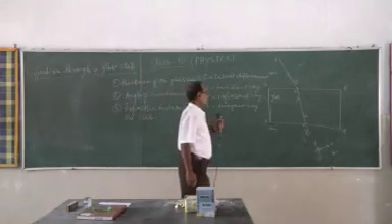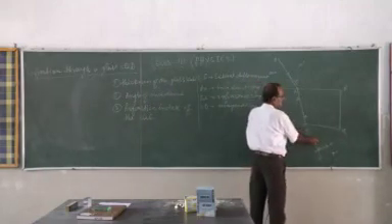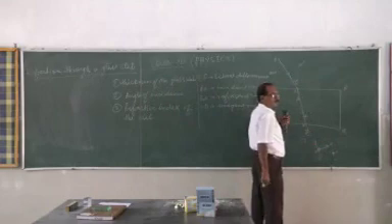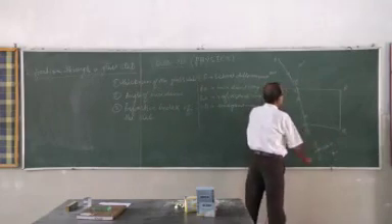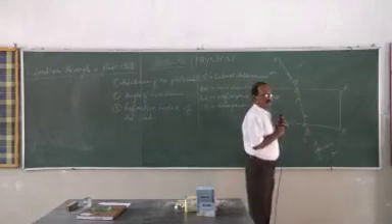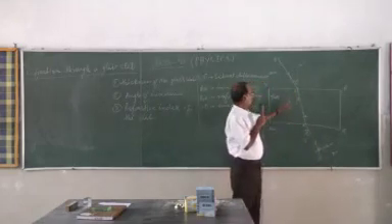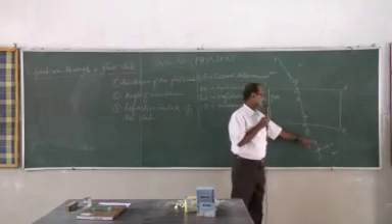Now here keep in mind that the emergent ray and the direction of the incident ray will be parallel when the refracting surfaces are parallel. Two refracting surfaces, so these two are parallel, then it will be.